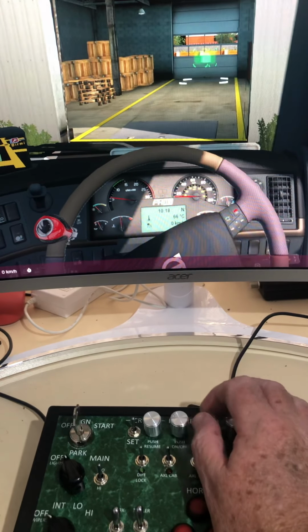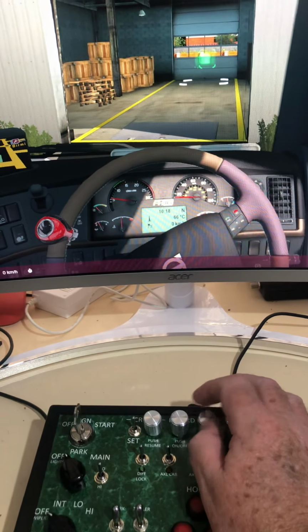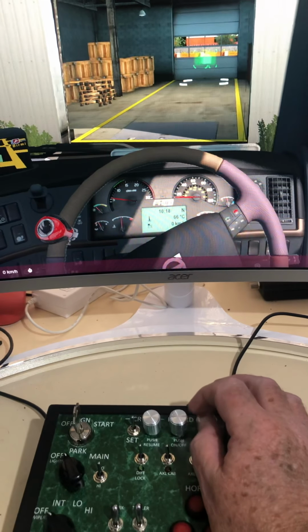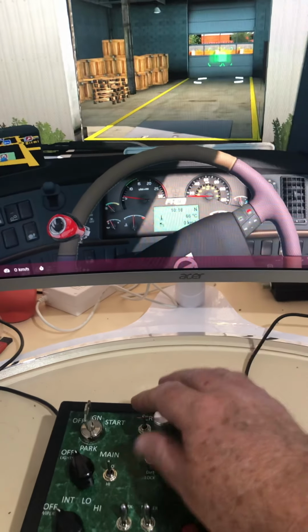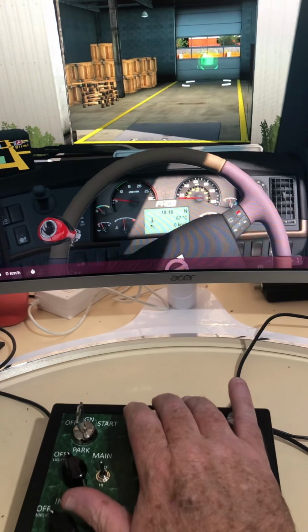I can turn down the radio. Back up. I said retard, cruise set.